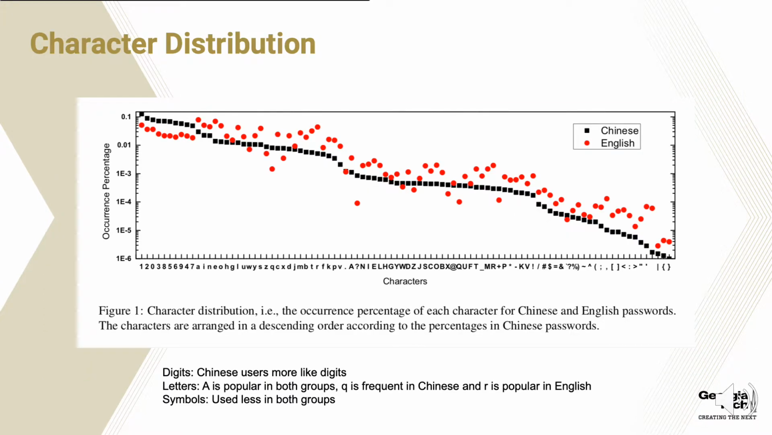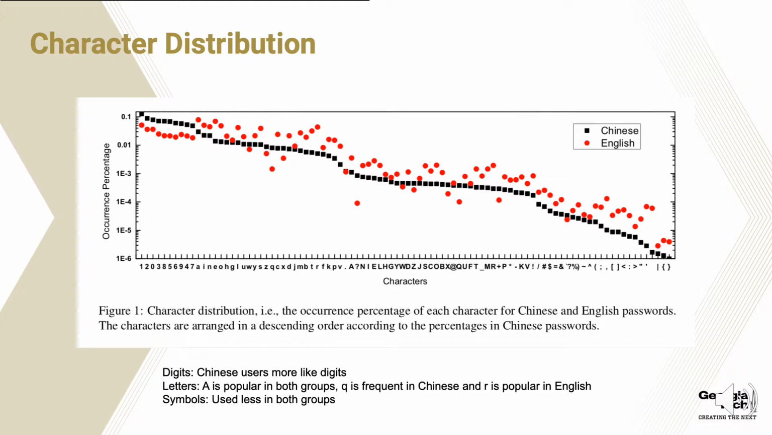This chart gives an analysis of how the different groups of users use characters. The black spot is Chinese users and the red is English users. We can see that Chinese users prefer digits, while English users prefer letters more than Chinese users. Also, both user groups use symbols very little. And there are some characters used very highly in both groups.